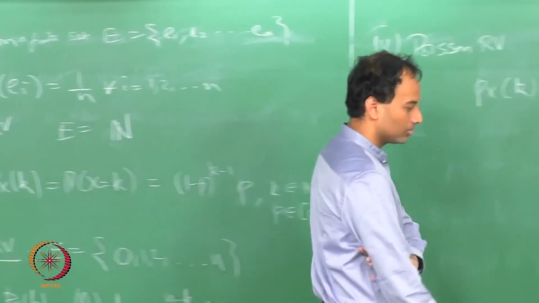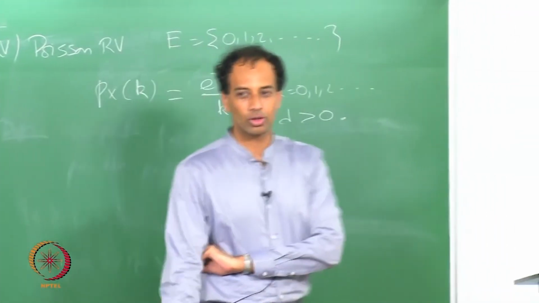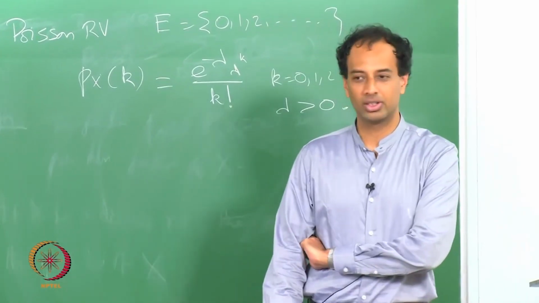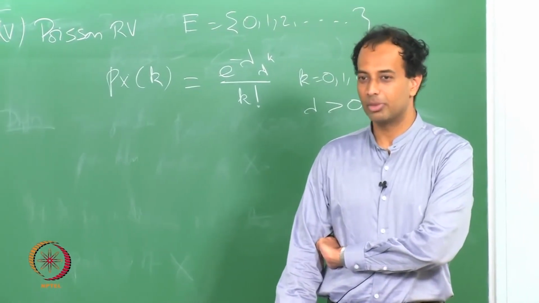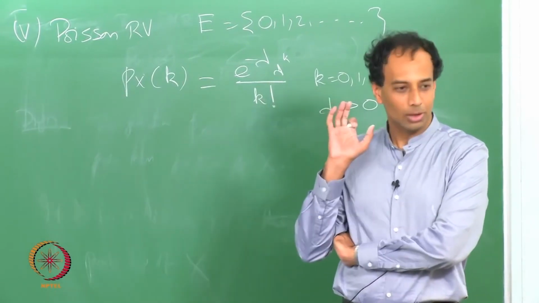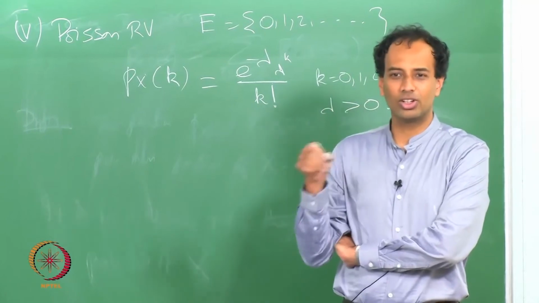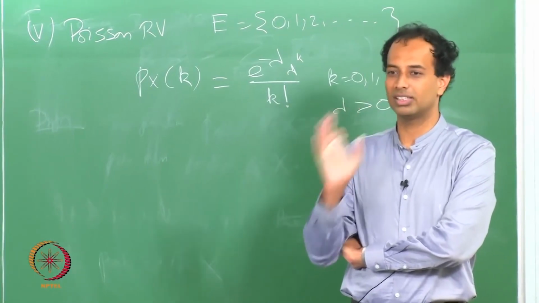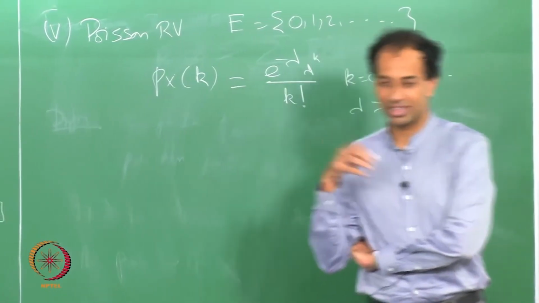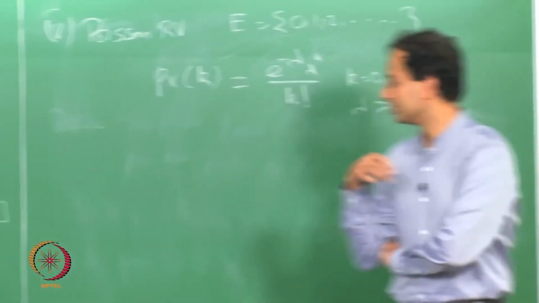So, these are some very routinely encountered examples of discrete random variables. This is by no means all, right. You can take any discrete set you like, any countable set you like, and you put any numbers on that countable set which add up to 1. That is a very valid discrete random variable.